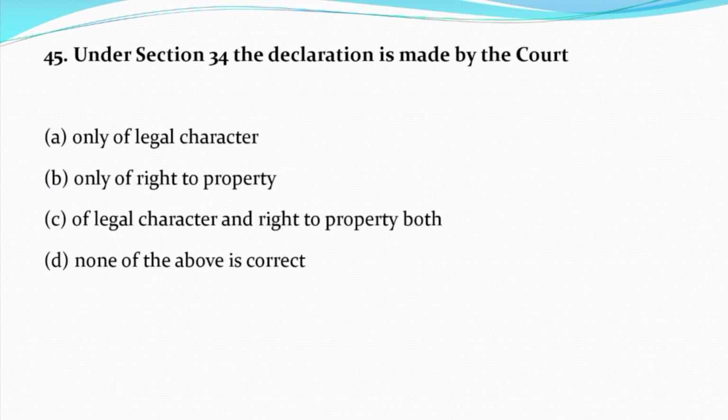Question number 45. Under section 34, the declaration is made by the court. Option A, only of legal character. Option B, only of right to property. Option C, of legal character and right to property both. Option D, none of the above is correct. And the correct answer is option C, of legal character and right to property both.